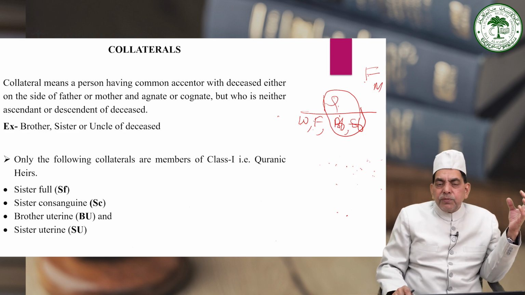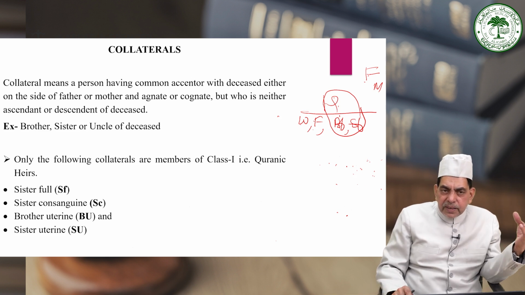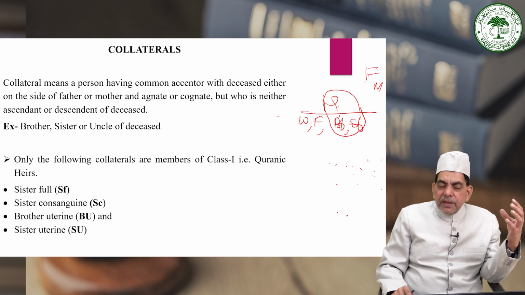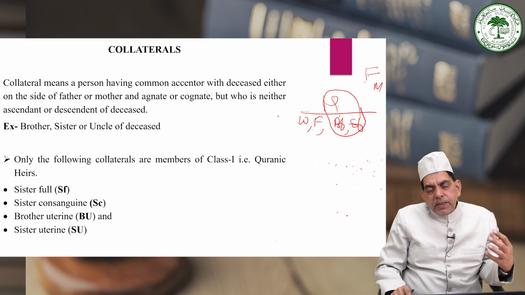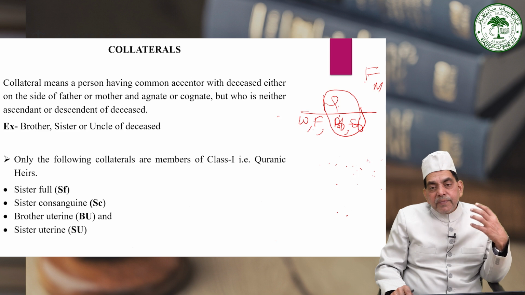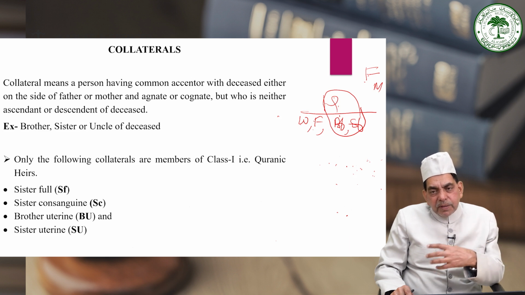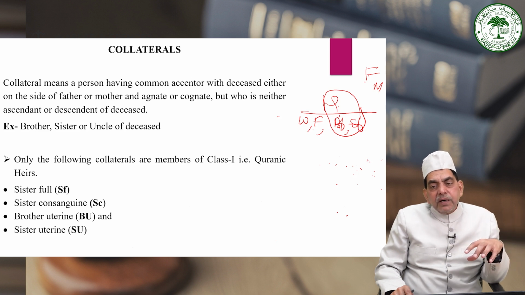If the claimant and the deceased have descended from the common parent, then they will be called collaterals. Sometimes a deceased and the claimant may not have the common parent, that is, father may be common but mother may be different, even then they will be called collaterals. Sometimes the deceased and the claimant, brother or sister, may not have descended from the common father but from the common mother, and father may be different, even then they shall be called collaterals.